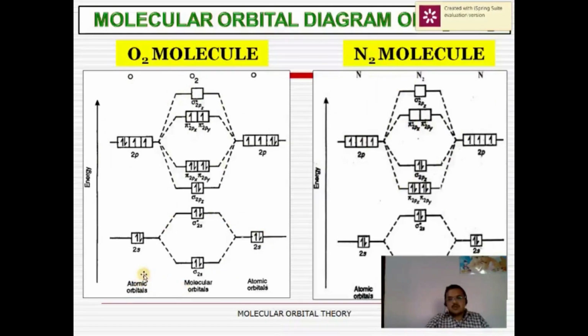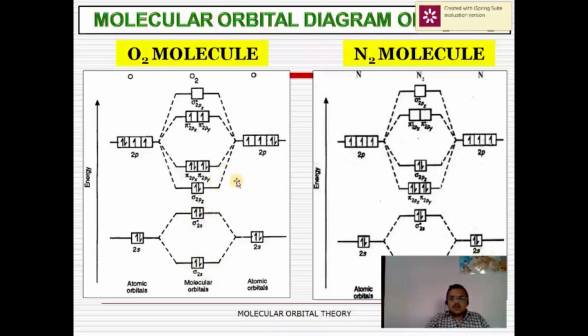Then the molecular orbital diagram of the oxygen molecule. As we know, the 1s atomic orbitals of both oxygen atoms do not contribute to the bonding because they are deeply buried inside the shell. Then the 2s atomic orbital of one oxygen atom overlaps with the 2s atomic orbital of the other oxygen atom. Sigma bonding and sigma antibonding molecular orbitals are formed, similar to the nitrogen molecule. Here also there are 4 electrons. 2 electrons go to the sigma bonding molecular orbital and the remaining 2 go to the sigma antibonding molecular orbital.